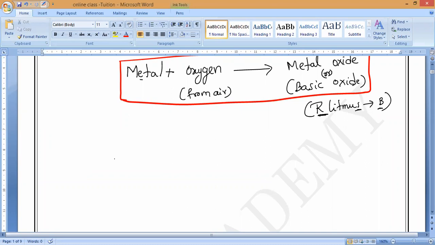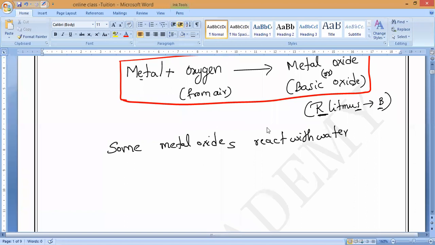Now, some metal oxides, not all, some metal oxides react with water. What will happen, guys? When bases dissolve in water, we have a special name.